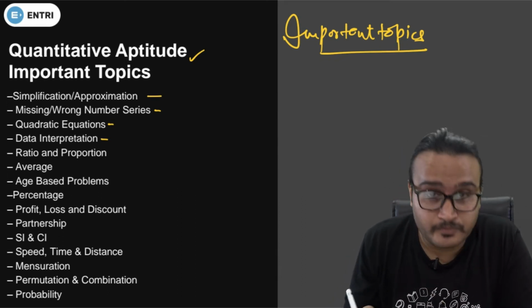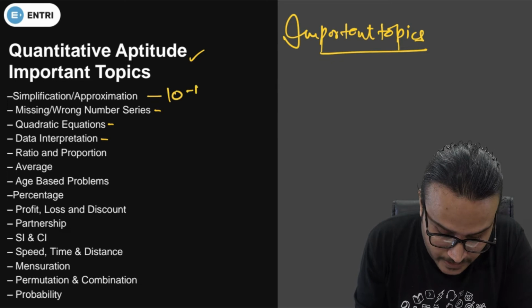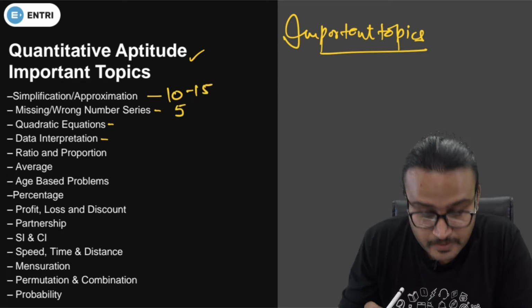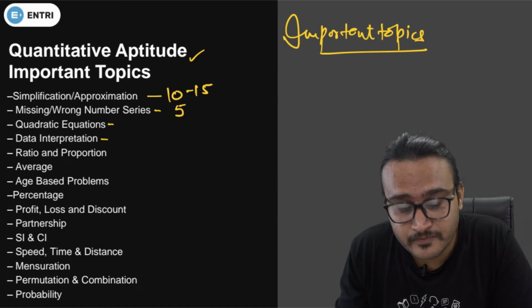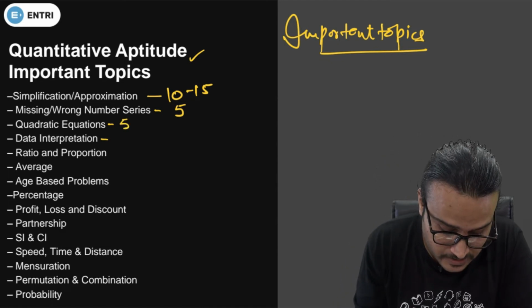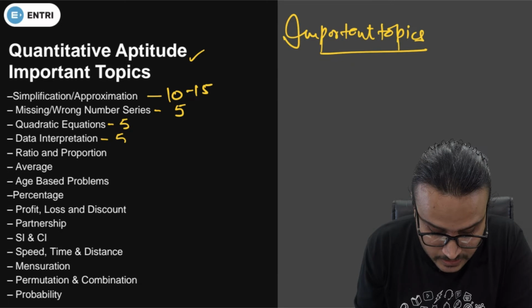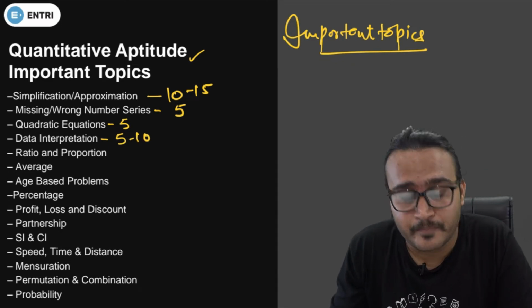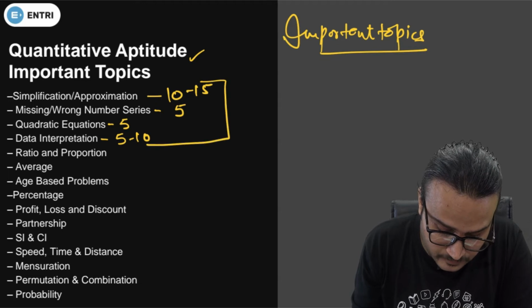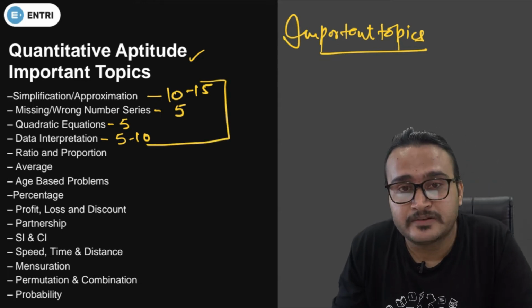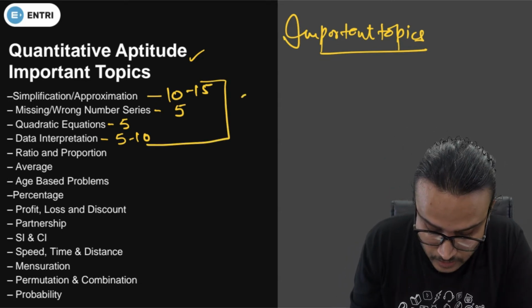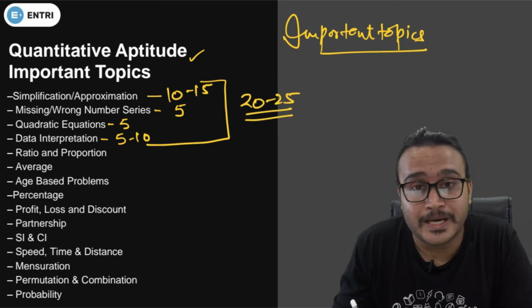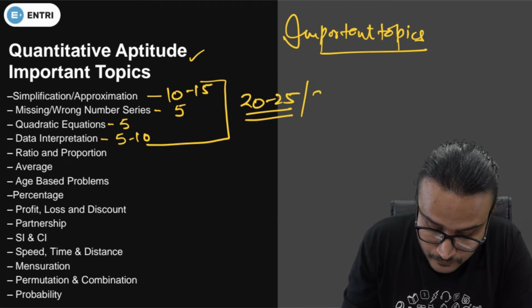From simplification, 10 to 15 questions are there in the clerical level exam. From the missing number or wrong number series, 5 questions will be there, and quadratic equation again has 5 questions. If you talk about data interpretation, 5 to 10 questions are there in your clerical level exam. So guys, overall these scoring topics will have 20 to 25 questions in your prelims exam out of 35, guys.